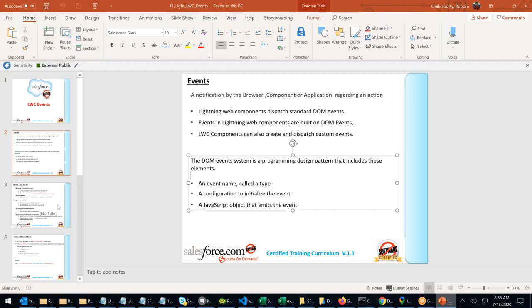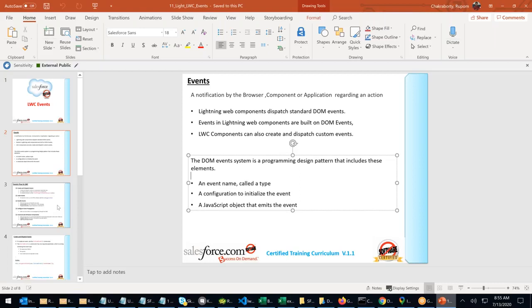Every DOM event has a pattern to be followed. You have to create the event, configure it for initialization, and then emit the event. Emit means propagation.